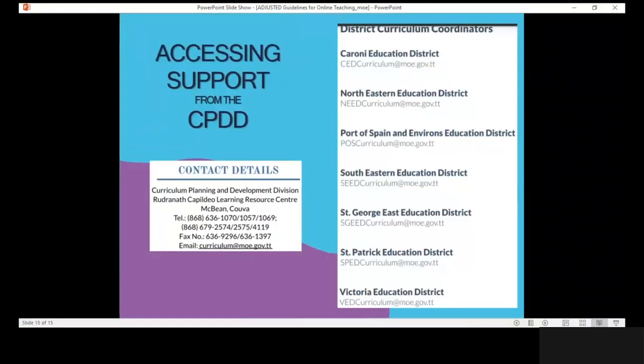How to access support from the Curriculum Planning and Development Division? The contact information is on this page. We have several numbers for the Curriculum Planning and Development Division, and these are available on the screen. You can also access district curriculum coordinators for each of the 7 educational districts in Trinidad, and their email addresses are available on the screen.